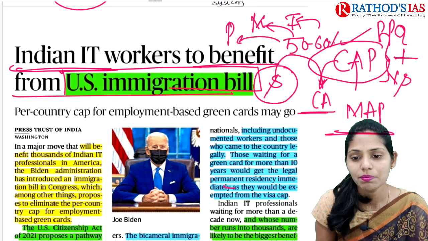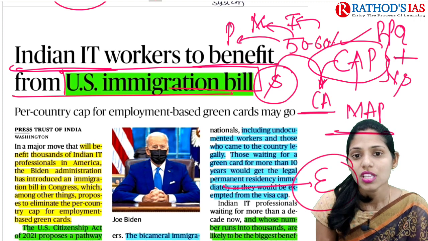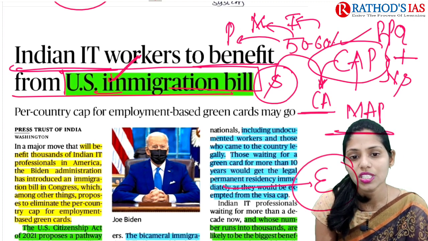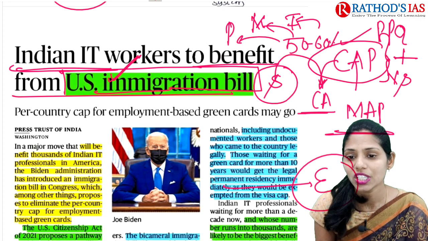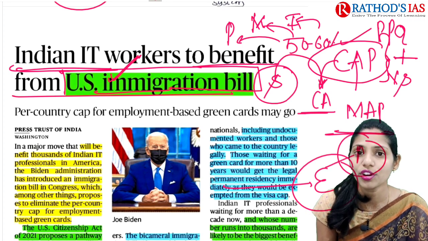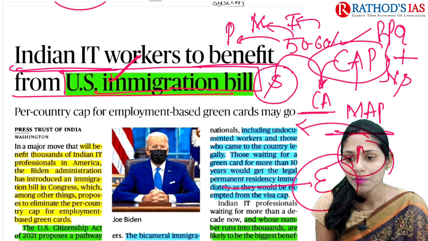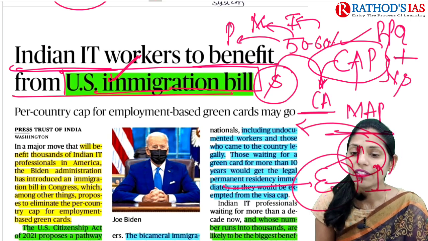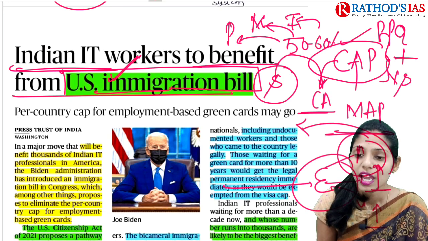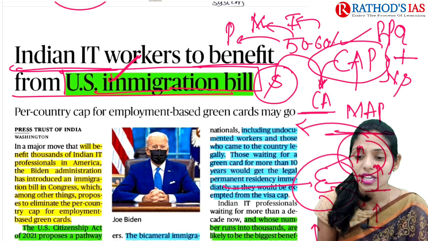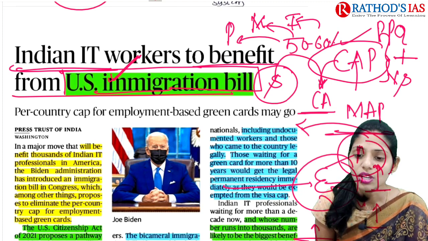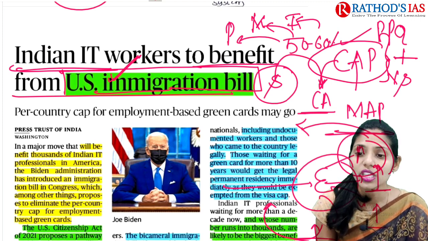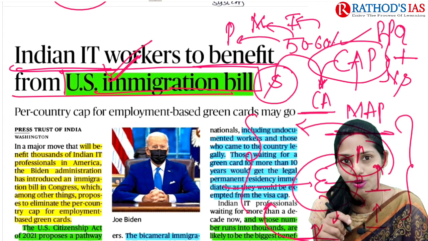This article is important regarding the economy because whenever there is some relaxation in the US immigration bill, there will be an increased outflow of Indians to the US. Then there will be increased employment opportunities for Indians in the USA, which will increase people's income, and finally increase the remittances sent to India. If remittances increase, forex reserves will also increase. Because of all these things, this article is important from the economy point of view.